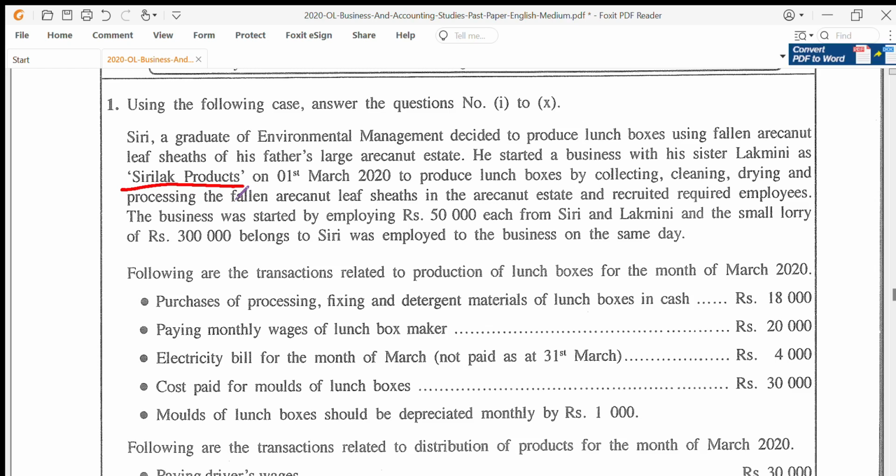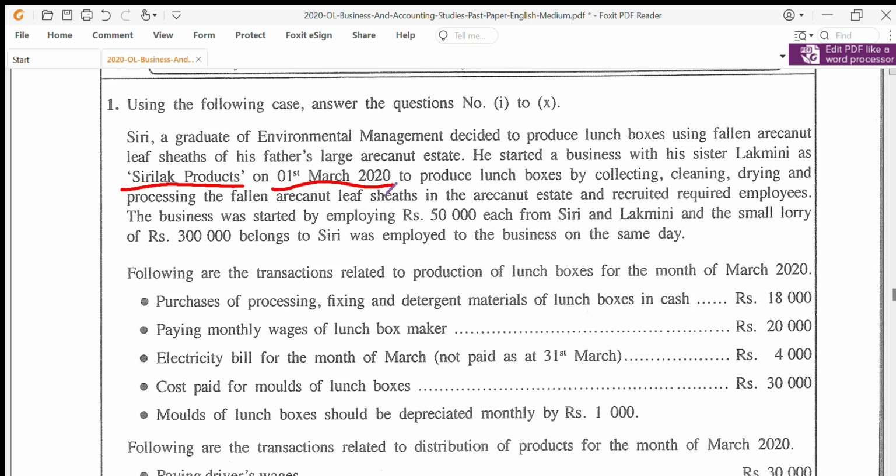On 1st March 2020. So when did they start their business? They have started their business on March 2020. So make sure you remember the dates. To produce lunch boxes by collecting, cleaning, drying and processing the fallen areca nut leaf sheets in the areca nut estate and recruited required employees.